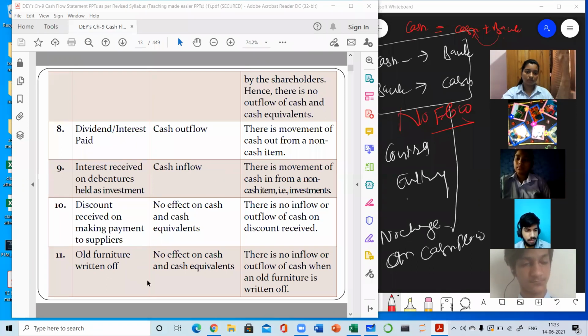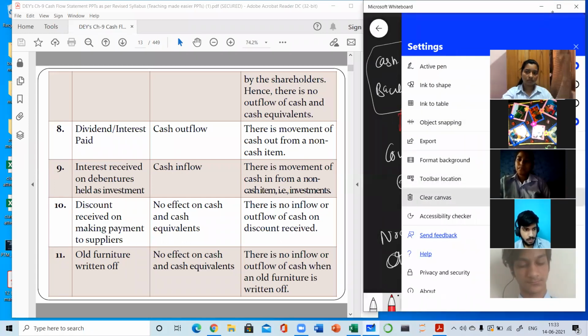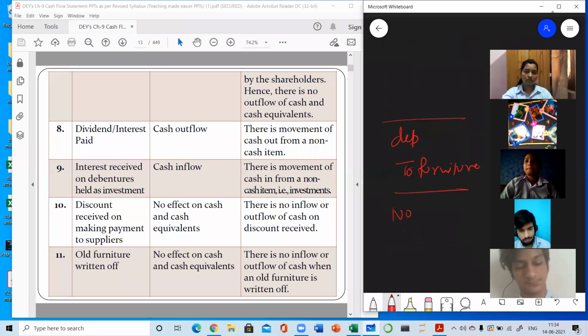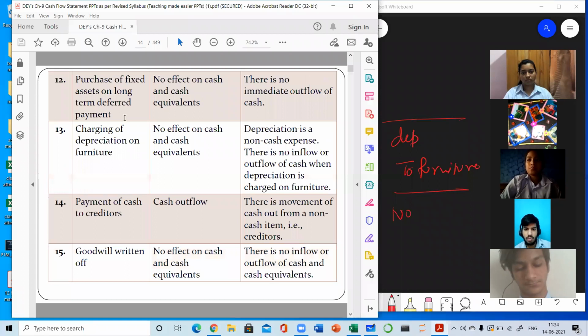Old furniture written off here means depreciated. In depreciation, you all know the journal entry: depreciation to furniture. The journal chapter will be equally important here also. So writing off furniture means depreciating the furniture. No cash account is involved, so we record no flow of cash. Next, purchase of fixed assets on long-term deferred payment, no flow of cash because there is no immediate outflow of cash. Deferred payment means future payment. We will be making payment in future, so at present it can't be recorded. When we make payment, we will record it then. Charging of depreciation on furniture, no effect.